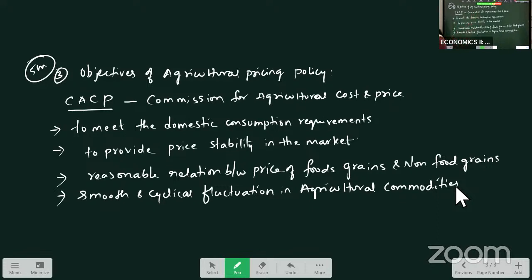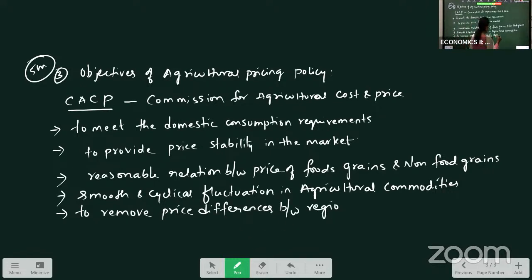So to ensure that these fluctuations will not affect the price of agricultural commodities, and to remove price differences between the regions. Now, one region has one price: wherever we get the output, in that region the price is less.